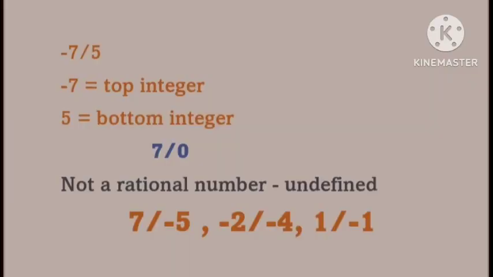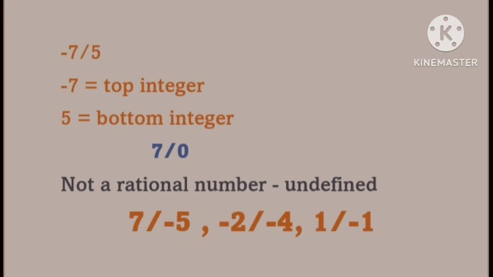But what about a number like 7 by 0, or any number by 0 for that matter, where there's a 0 at the bottom? Well, as I just said, it cannot be a rational number as it remains undefined to this day. But you can keep 0 as the numerator in a fraction. Likewise, if I write 7 by minus 5 or minus 2 by minus 4 or 1 by minus 1, etc., these will all be considered rational numbers.